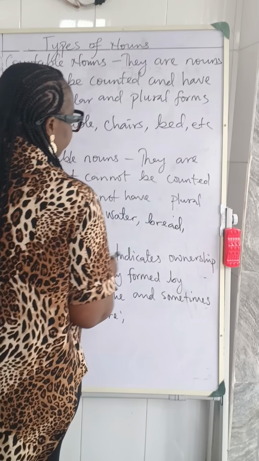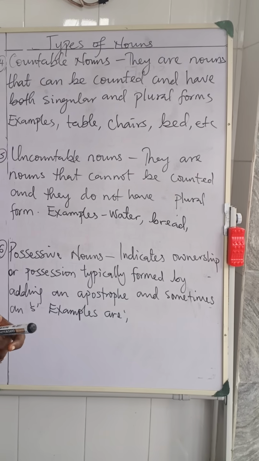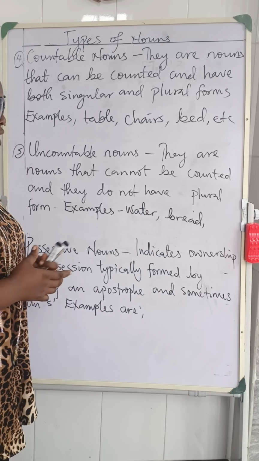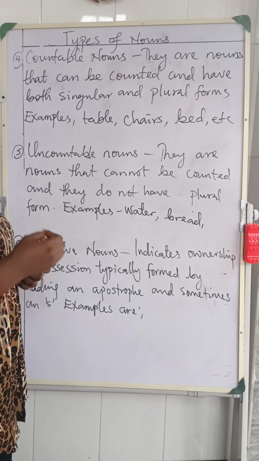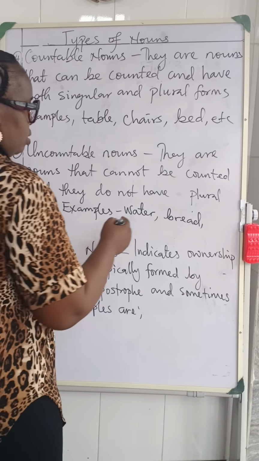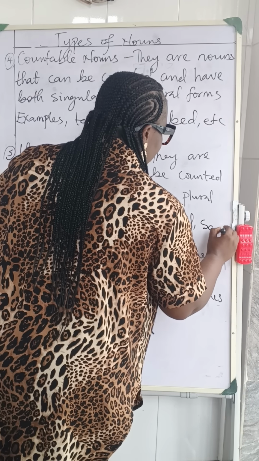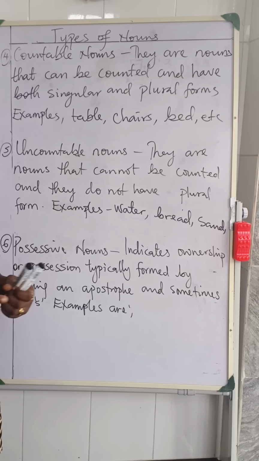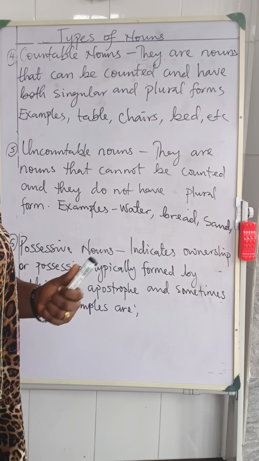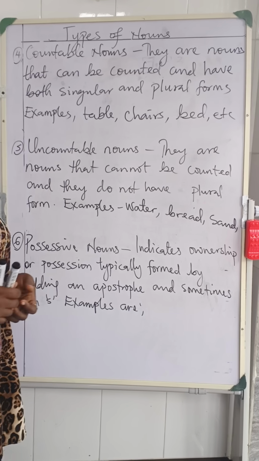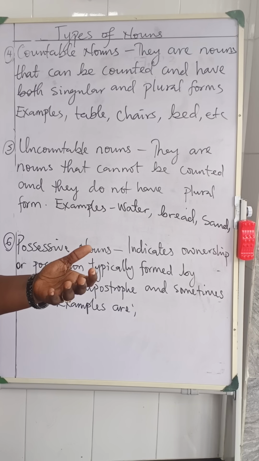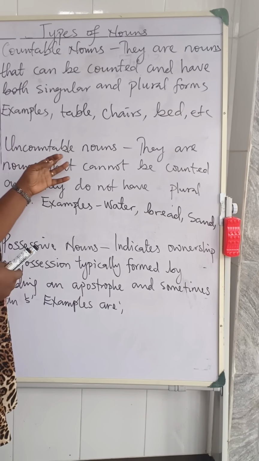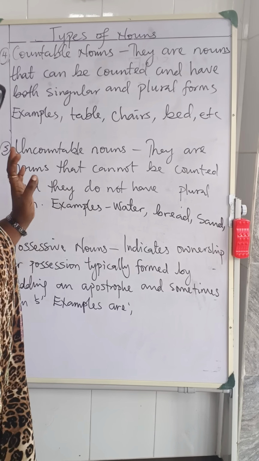And bread is an uncountable noun. We can't count it. We can just say, please, can you give me a slice of bread? Using a partitive for it, you can say a slice of bread. You can't count sand. You can't count salt. You can't count sugar, flour. You can't count those things. Are you hearing me? Rather, you can use even information, a piece of information. Do you understand? It falls under uncountable nouns because you can't count them.